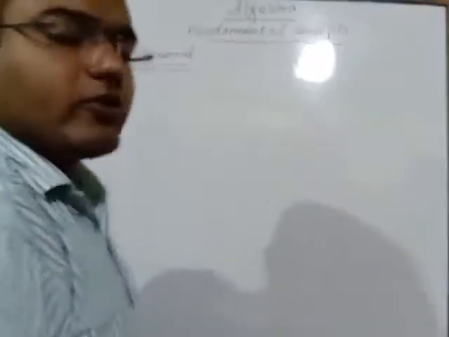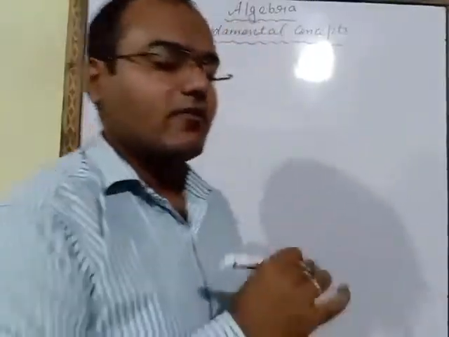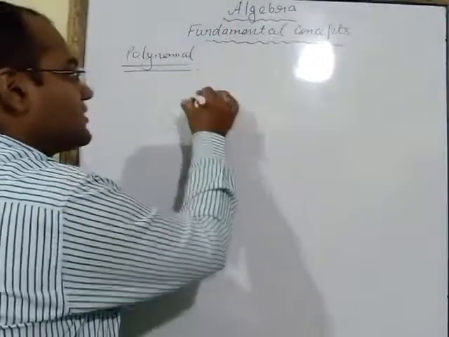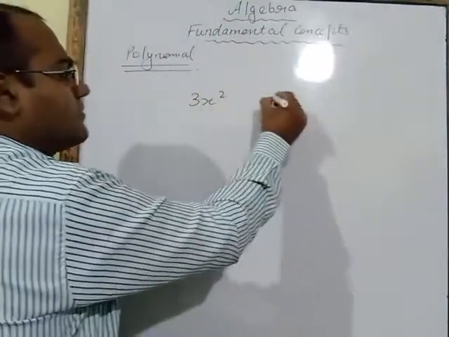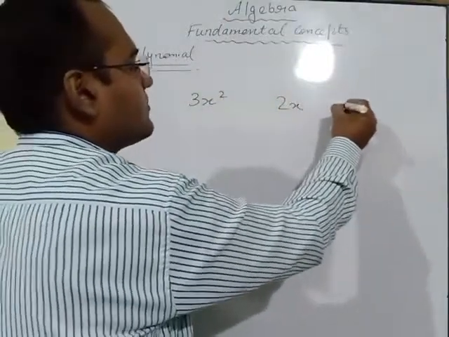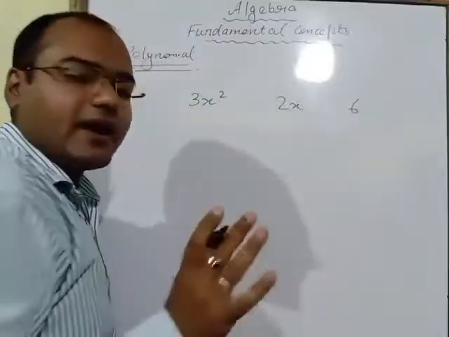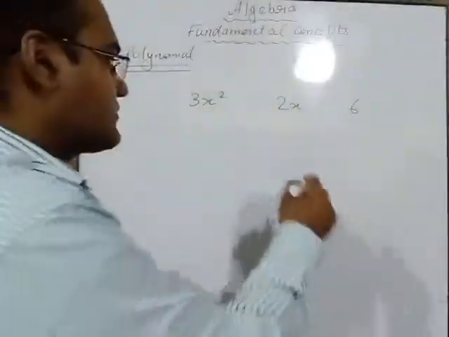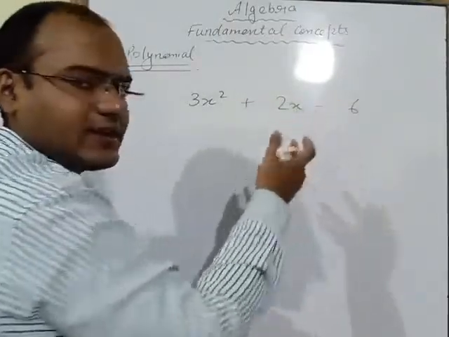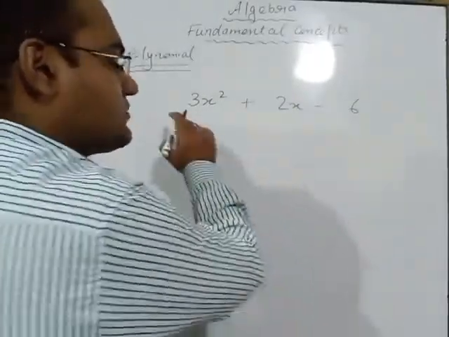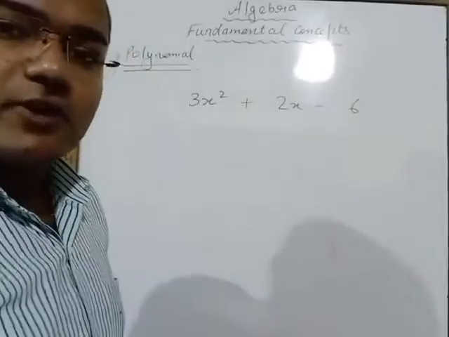So what is a polynomial? In this, first of all, I will write one algebraic expression. This is one term, this is another term, this is the third term. Here I have written three terms. If we join these terms with the help of plus or minus signs, then such expressions are known as algebraic expressions.